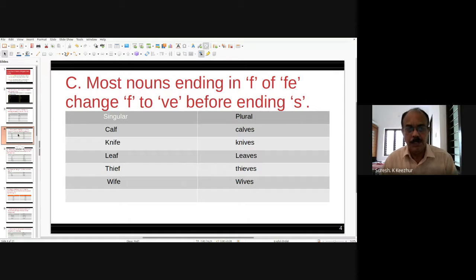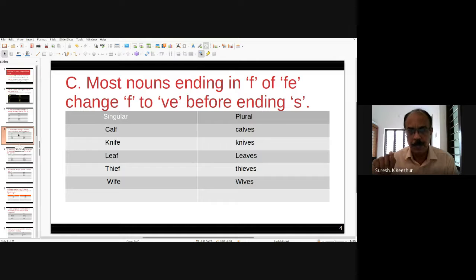Next, most nouns ending in F or FE change F to V before adding S. Ending S is added, but F is changed to V. For example, calf, singular form is calf, plural calves, C-A-L-V-E-S.